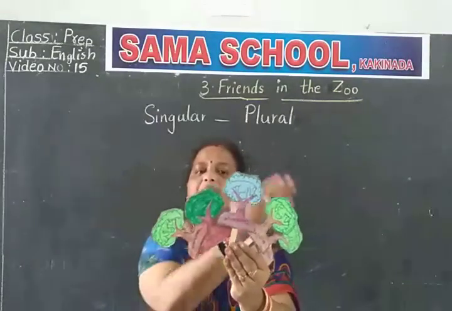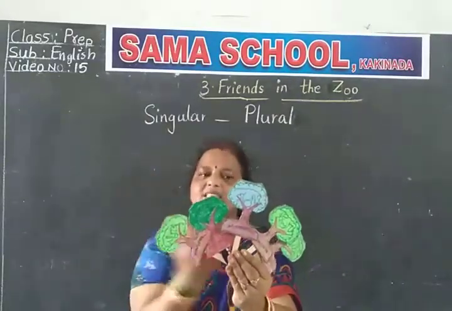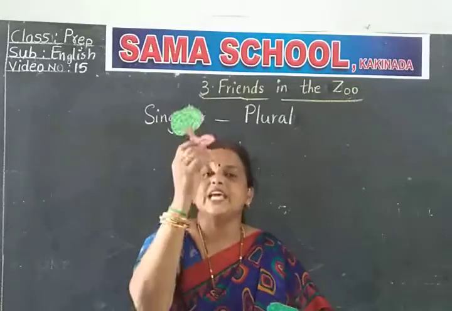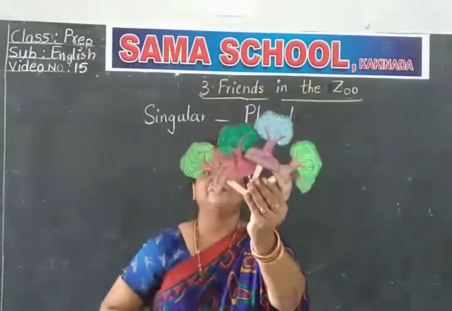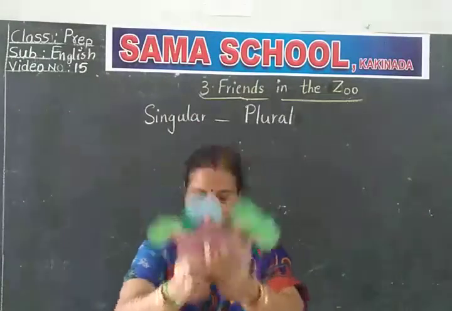Number many are there. What do we say? Trees. What do we say, children? Trees. If it is one, we say tree. We have many, we say trees.